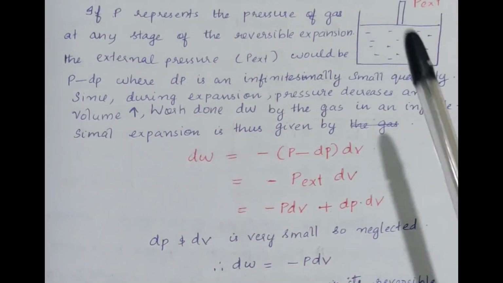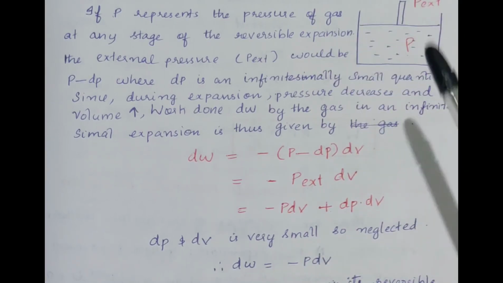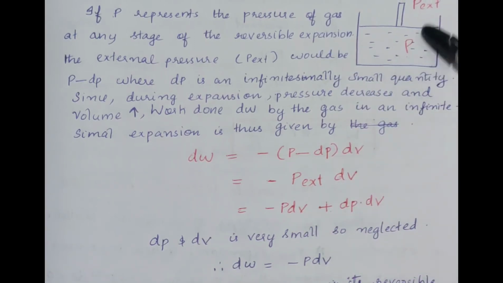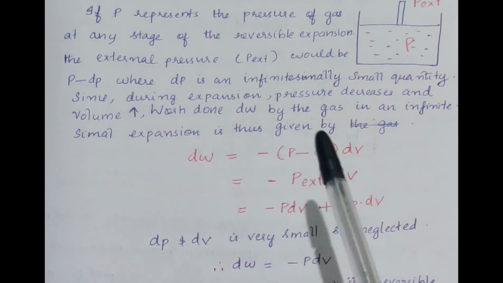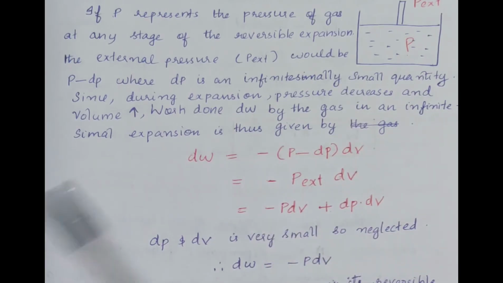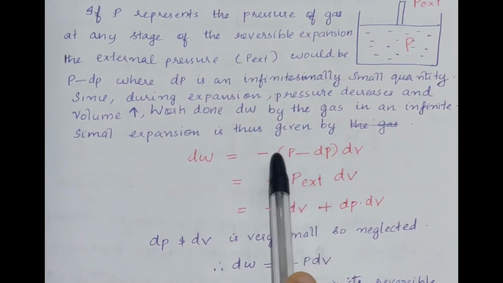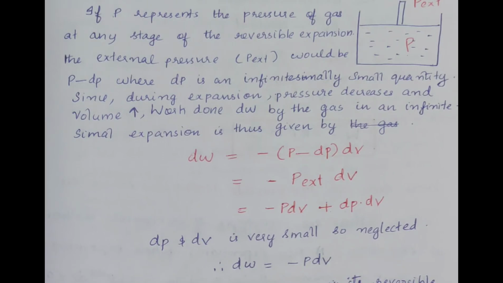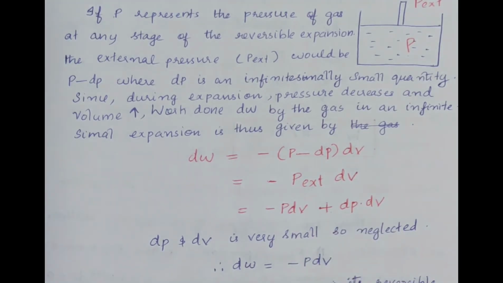Here we are assigning opposite signs for pressure and volume. That is, these two parameters are assigned opposite signs because here pressure decreases and volume increases. Okay. Hence we can write the work done by the gas in an infinitesimal expansion is given by dW is equal to minus P external dV. This is minus (P minus dP) dV. P minus dP means P external. So we can write like this, minus P dV plus dP into dV.